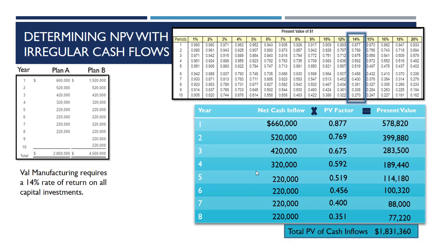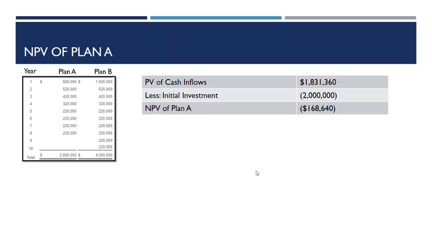In total, the present value of cash inflows for Plan A is going to be $1,831,360. So, if that is our present value of inflows, we subtract from it our initial investment, we get the net present value of Plan A. And as we can see here, the initial investment of $2 million is greater than our present value of cash inflows, which means we would lose $168,640 undertaking Plan A, which is to remodel and refurbish our existing equipment.